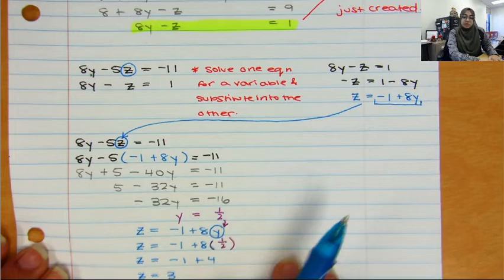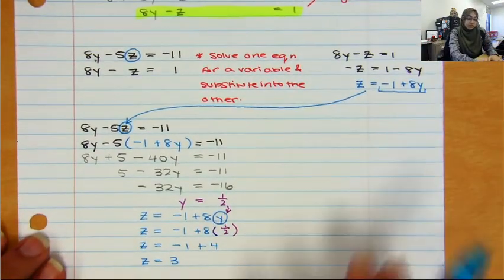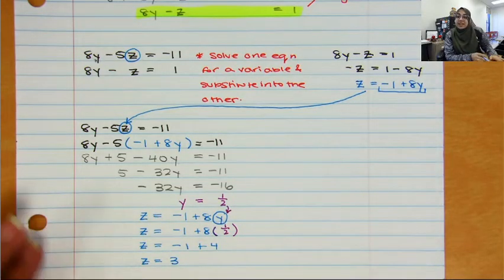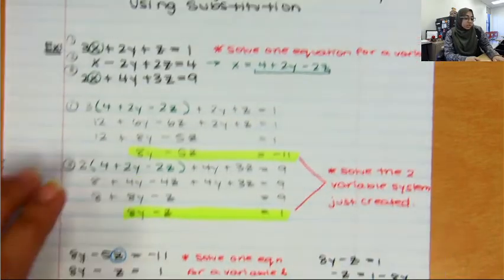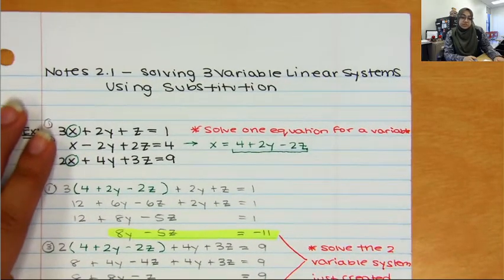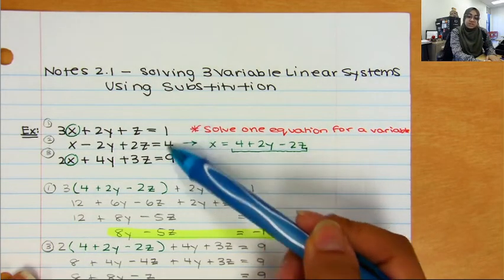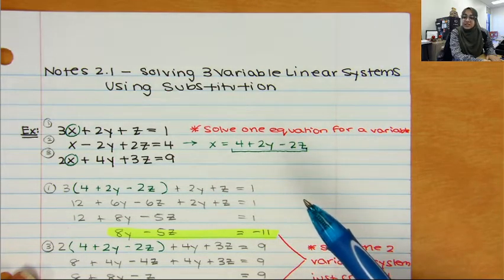Oh my goodness, I'm almost there. Remember, my goal is to get x, y, and z solved. So I've got y is equal to 1/2, I've got z is equal to 3. Now I'm just left over with x. So now I go all the way back to the top. I go to my original equations, and I take my y and I take my z, and I get to pick any of these equations and substitute in my y and my z to get x by itself.